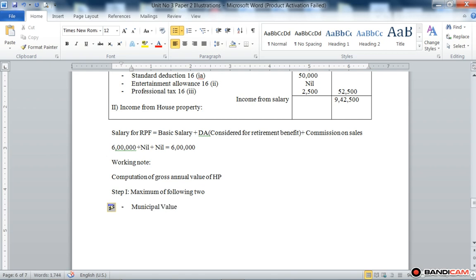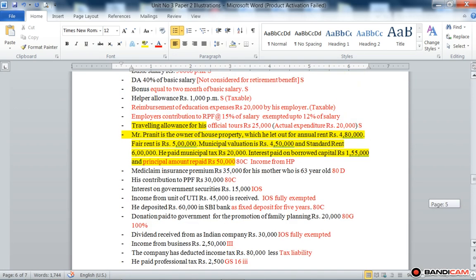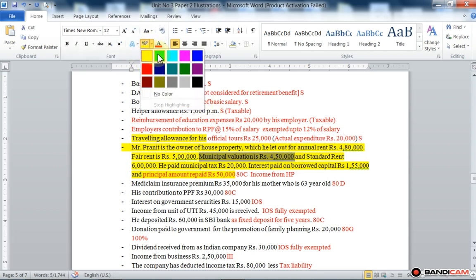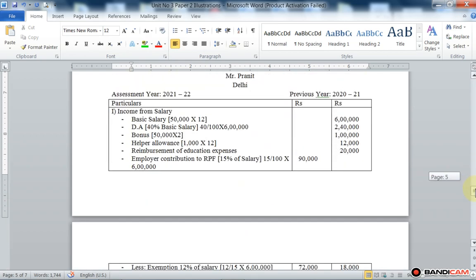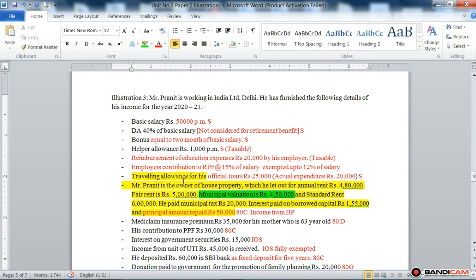The municipal value is also given in the illustration, that is 4,50,000. So compare municipal value with fair rent, and fair rent is also given in the illustration, that is rupees 5 lakh.